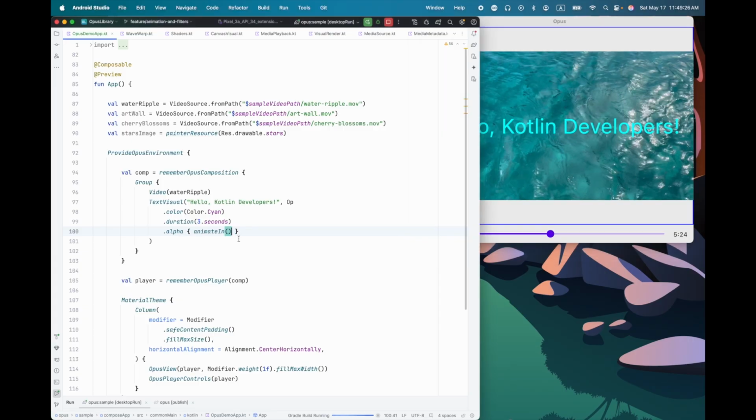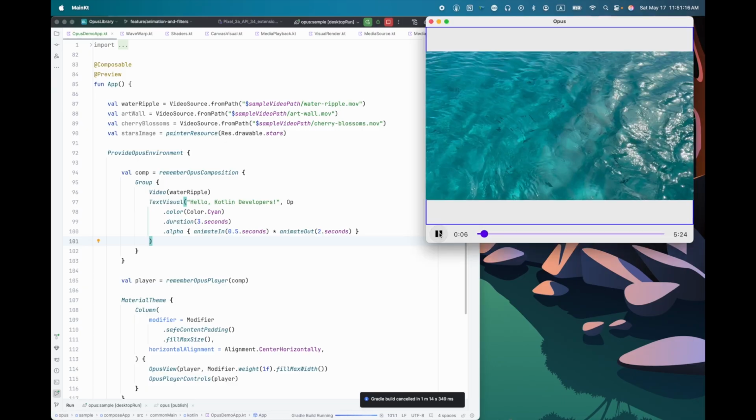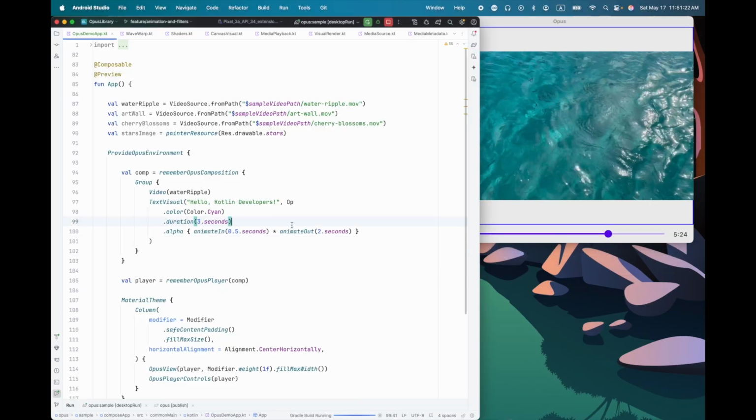And if I want to, I can also multiply that with animate out. And let's give animate out a longer duration. So make it 2 seconds for animate out, and we'll make it half a second for animate in. And now if we run this, there we go. We can see it fades in and it fades out. This applies to all kinds of things that we can use as operators. But let me move on now and show you how we apply other types of effects here.